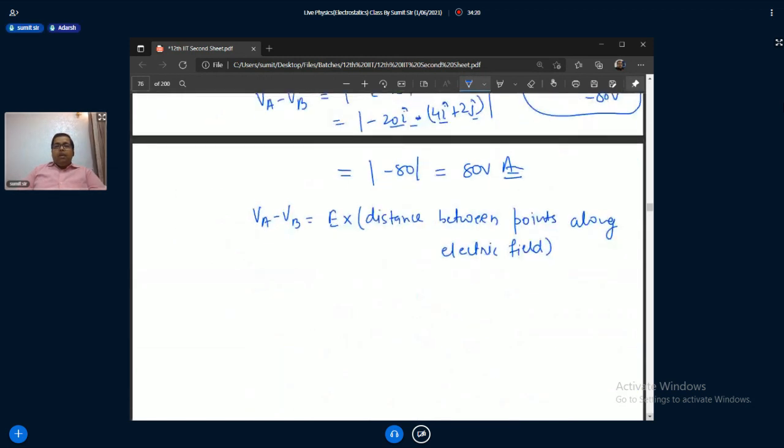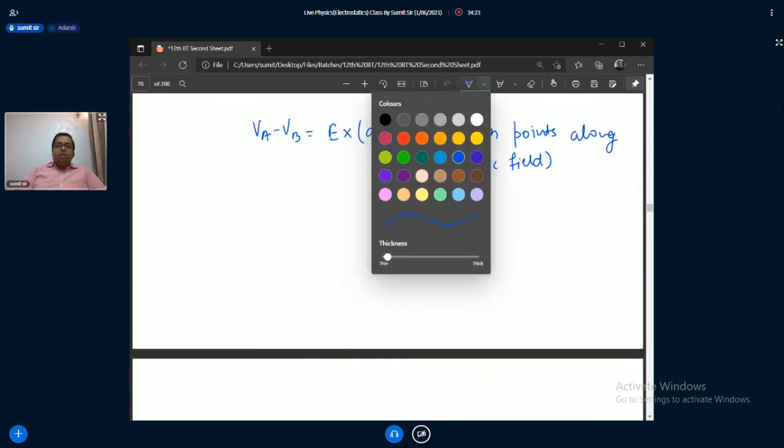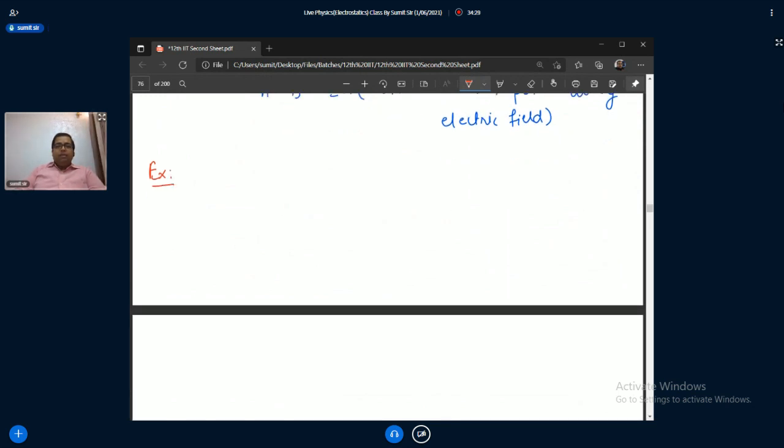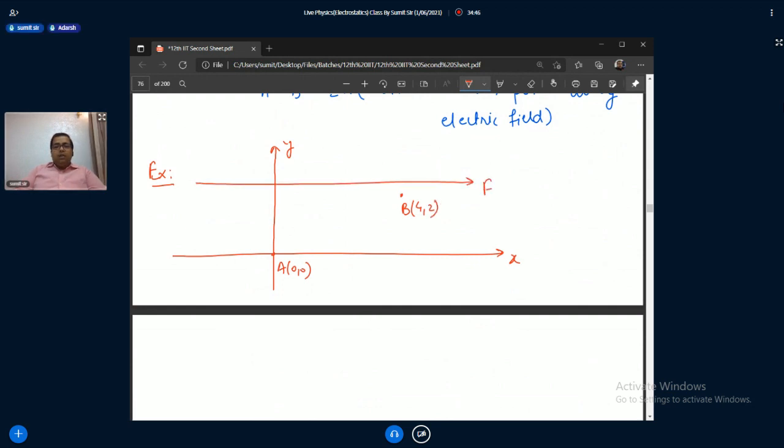But in this question we have a constant electric field. Sometimes we may have a variable electric field. In the same question, I am changing this one. I am keeping A and B both the same, 4, 2. But the electric field is like 3x square. Then what will you do? VA minus VB is what?